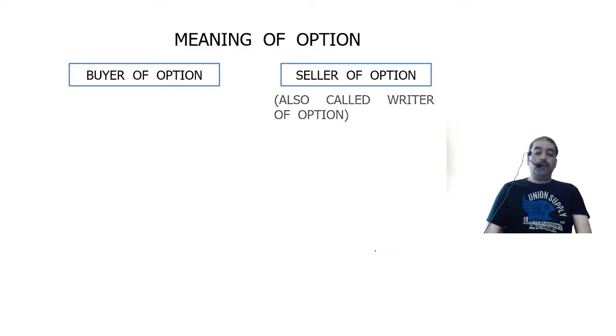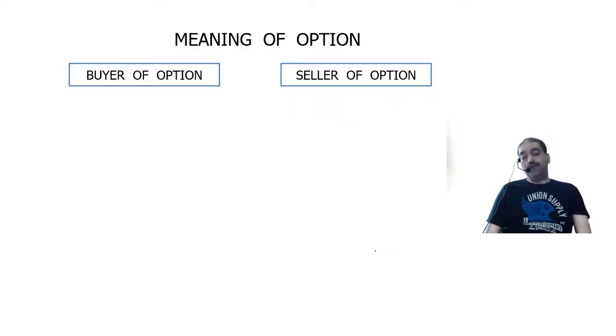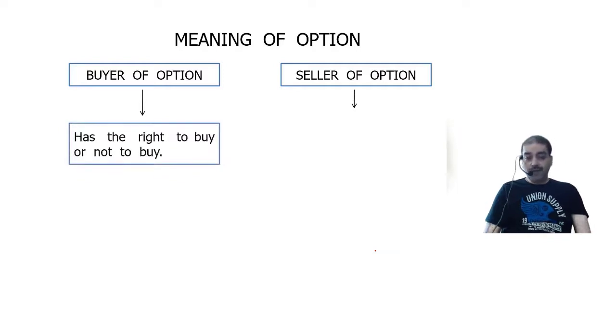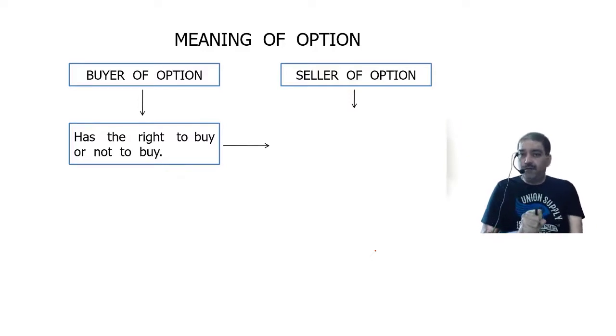Now what does the buyer have and what does the seller have? Buyer has purchased the right to buy or not to buy. What has the seller done? Seller has sold the right. That means if the buyer decides to buy, the seller has the compulsion, the obligation to sell.